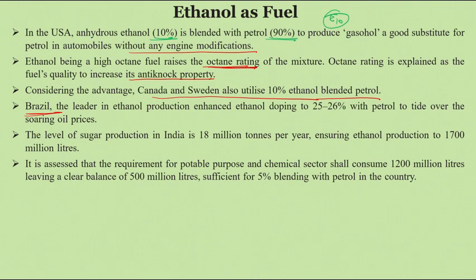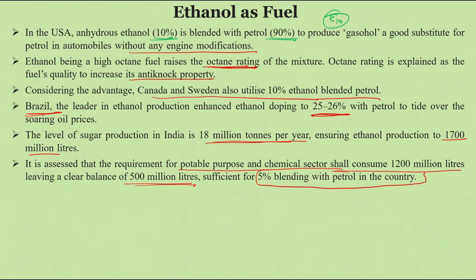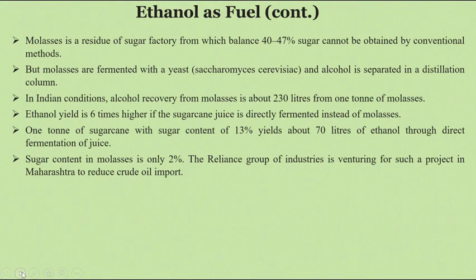The world leader in the production of sugarcane is Brazil, so that is why Brazil produces a large amount of ethanol. Here 25 to 26% is blended with petrol in conventional vehicles. In India, 18 tons per year of sugarcane is produced, ensuring ethanol of 1,700 million liters. But of the 1,700 million liters, 1,200 million liters will be consumed by the chemical sector. The remaining 500 million liters are sufficient for 5% blending with petrol in our country. So we have already achieved 5 and we are moving to 10.